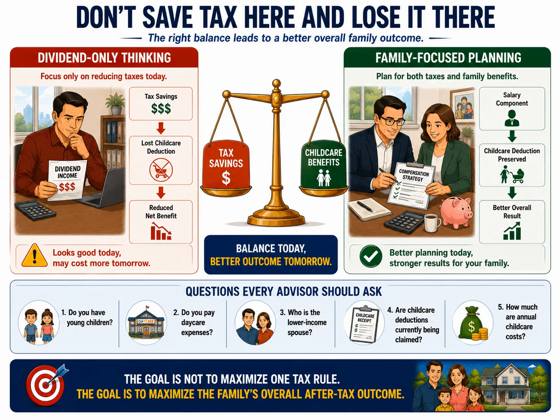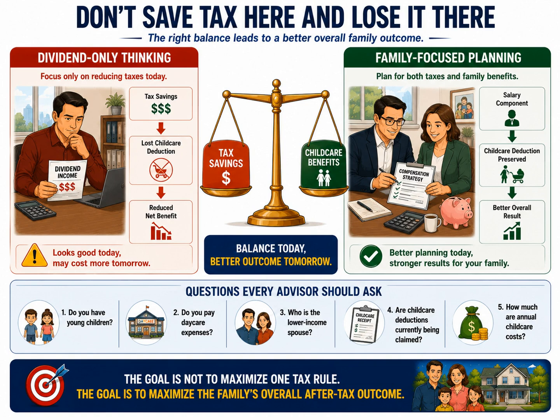At first glance, the result looks positive. Taxes may be lower, and the compensation structure may seem more efficient. However, if that strategy reduces or limits valuable childcare deductions, some of those tax savings may disappear elsewhere. In other words, money saved in one area may be lost in another. That is why the warning message on the left is so important. A strategy that looks good today may cost more tomorrow if all of the family tax consequences are not considered.